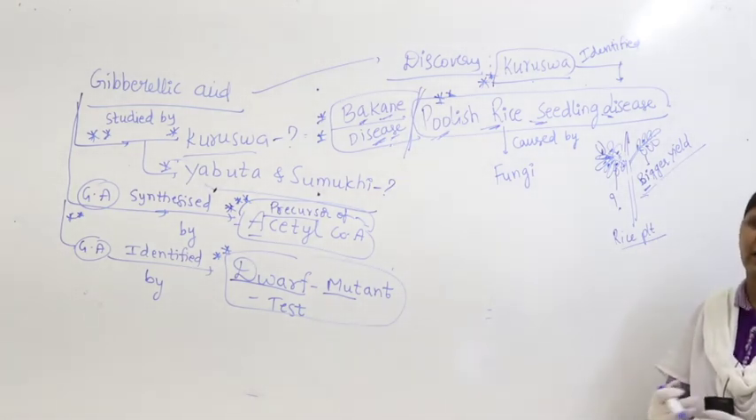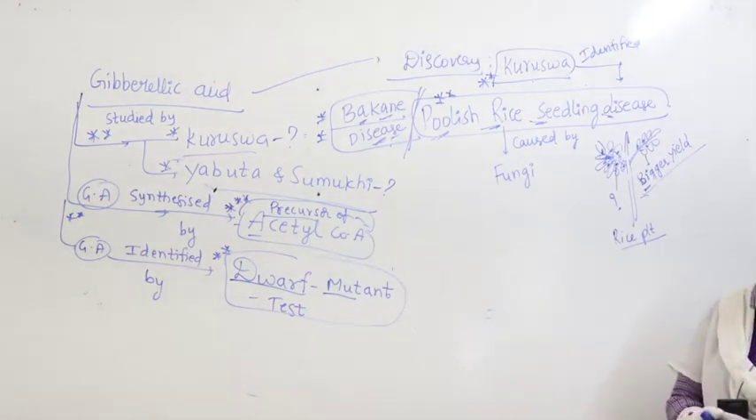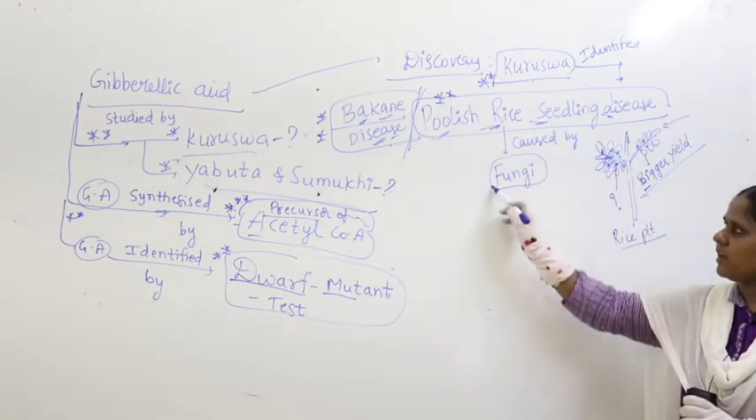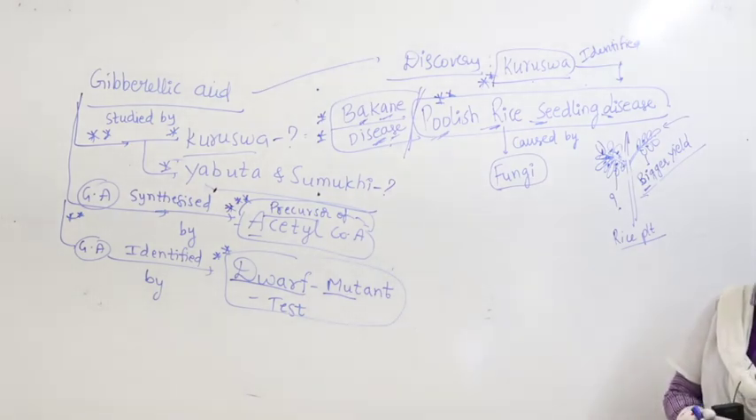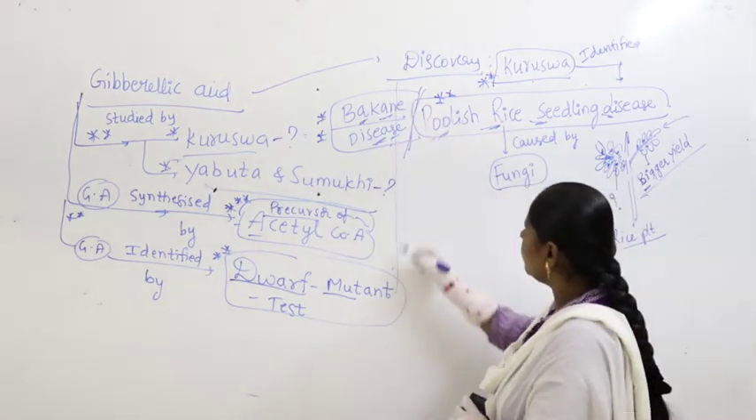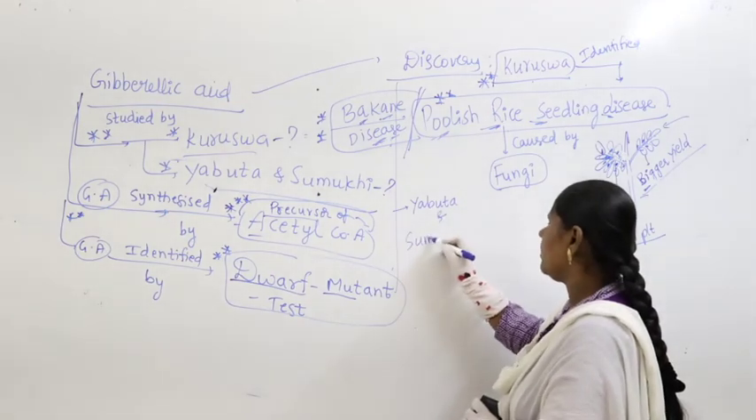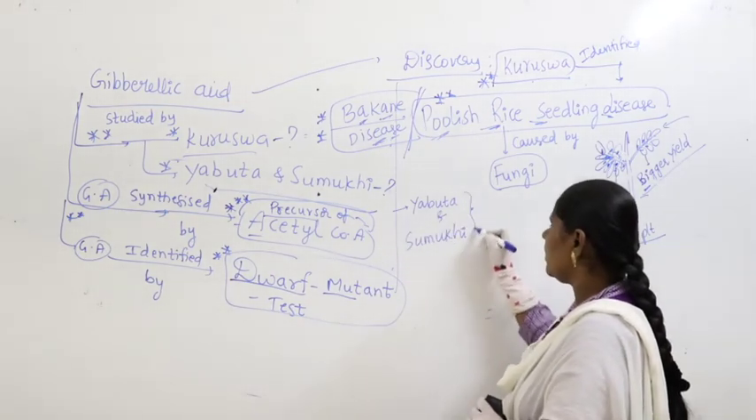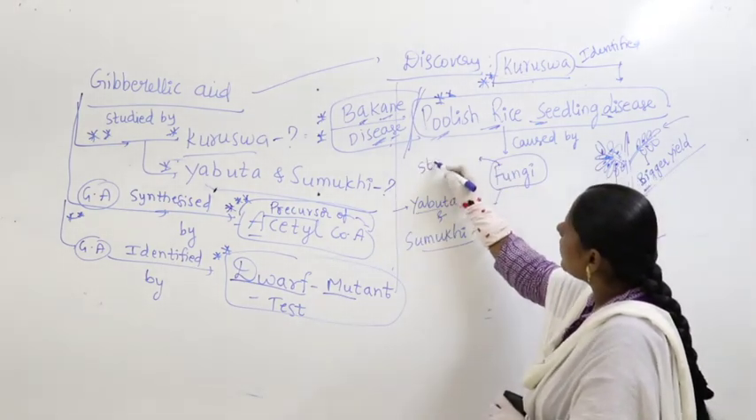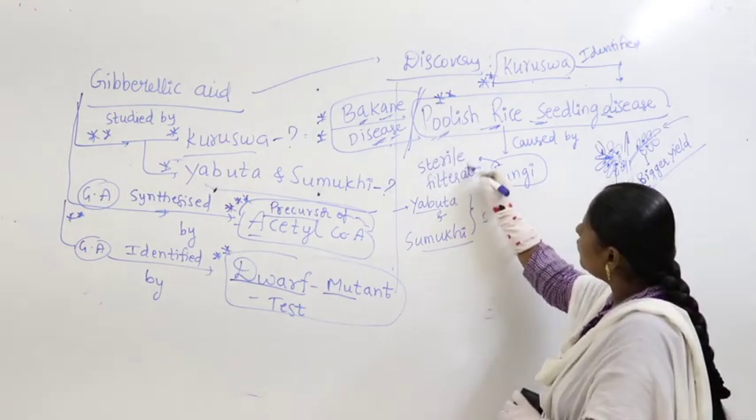They expected so much yield to come, but after that they were highly disappointed. They understood that it is because it was affected by a fungus. Later, a combination of two scientists, Ebuta and Sumuki, took sterile filtrates.